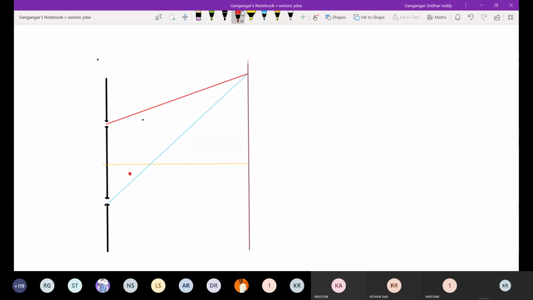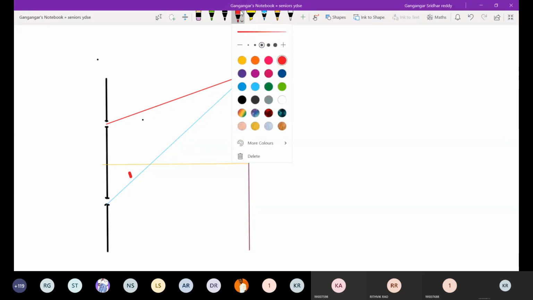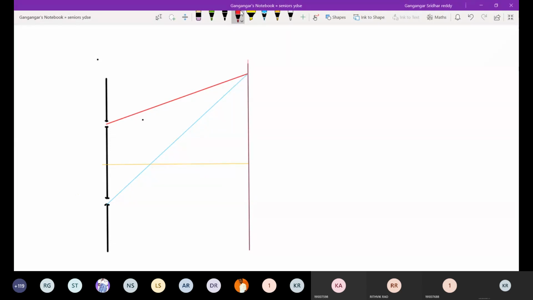This will be thickness of slab t, refractive index mu, this S1.